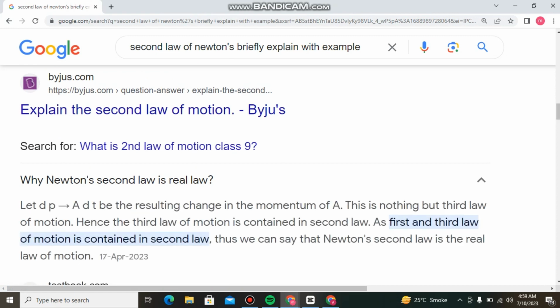Why is Newton's second law the real law? Let dp equal F dt be the resulting change in the momentum. This is nothing but the third law of motion. Hence, the first and third laws of motion are contained in the second law. Thus, we can say that Newton's second law is the real law of motion.